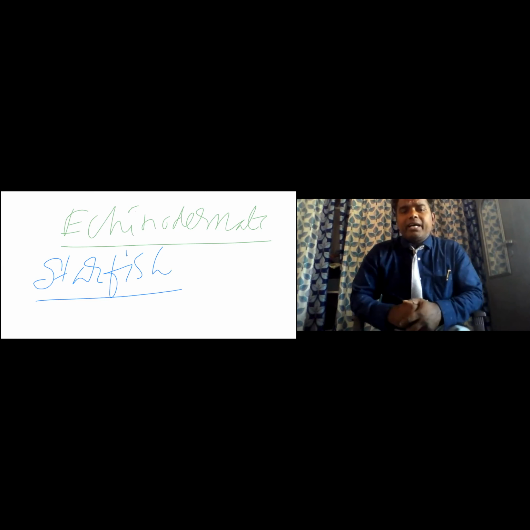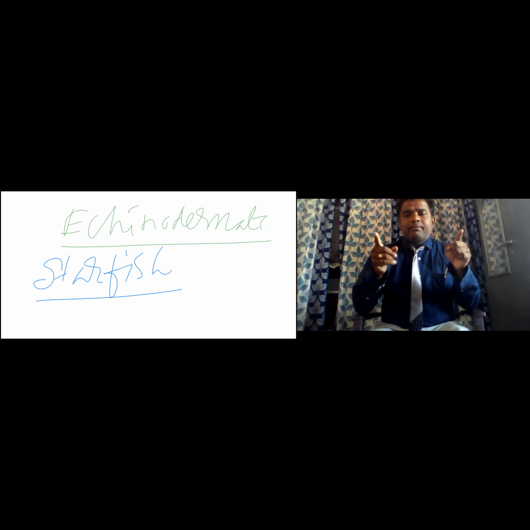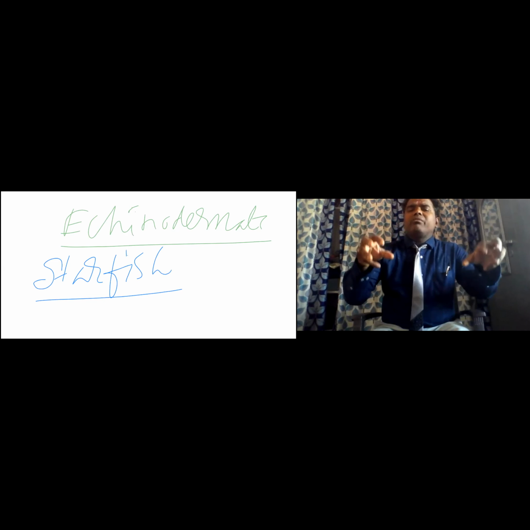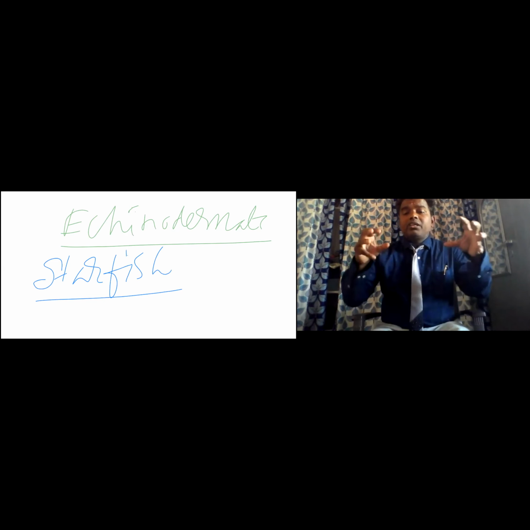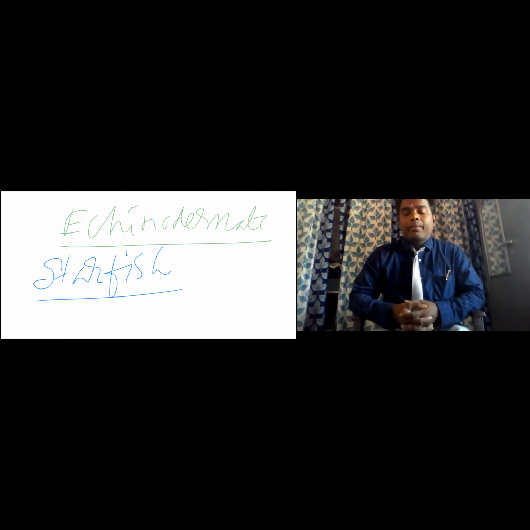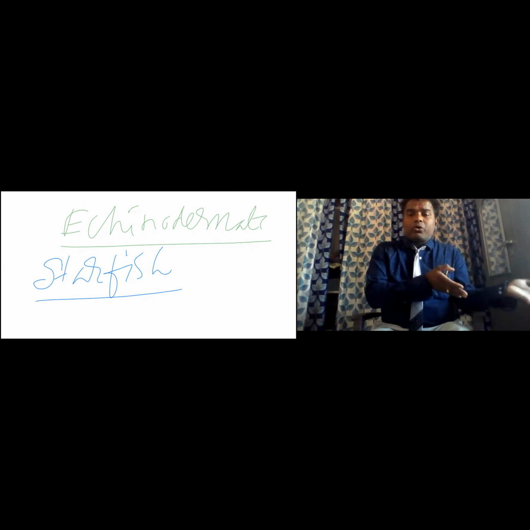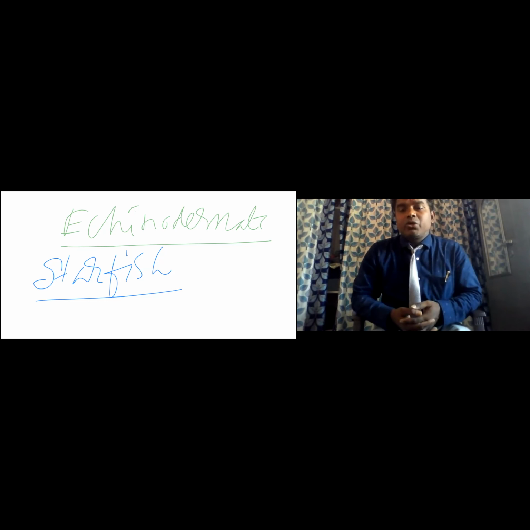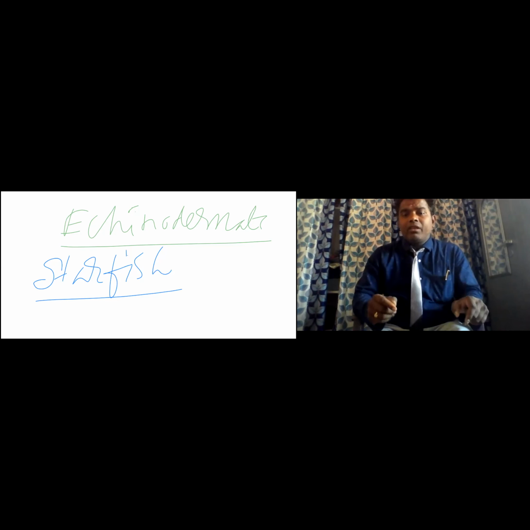Very, very important: in Echinodermata, on starfish, for the first time, research on immunology, research on immunity was done. Later, research was also discovered in Protozoa, Porifera and Annelida. For the first time, immunology research was on Echinodermata, on starfish larva.